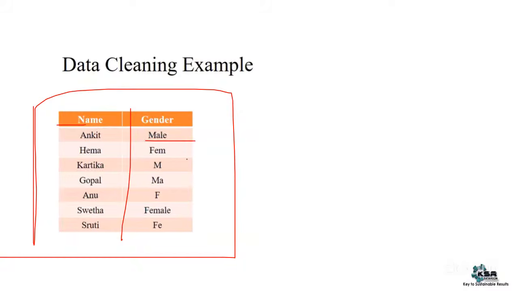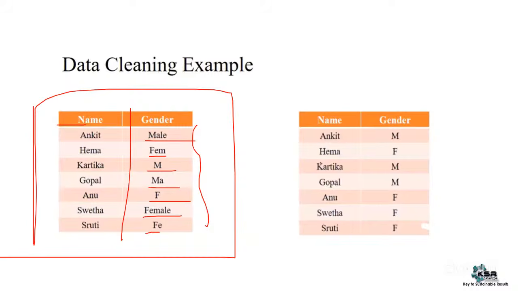Some might mention the complete information like male and female. Some might mention only initials M and F. The other people are mentioning it in the wrong manner. Now, this is how you get data as a data analyst. It is not always that you will expect very clean data, right? So if you get this kind of data, you have to convert it to this kind of data. Either you make it a complete word like male and female, or else you make it initials like M and F, right? So cleaning is also one of the aspects of business intelligence or business analysis, right?